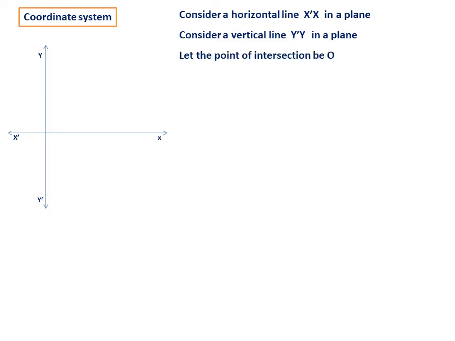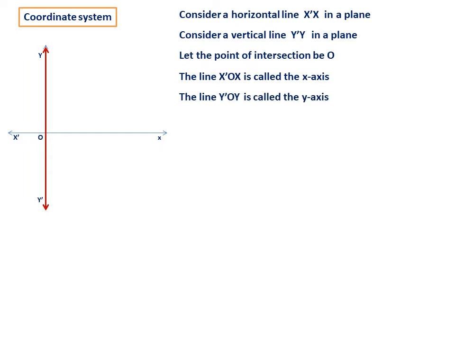Now let the point of intersection be O. So where these two lines intersect, that is called origin actually, that is denoted by O. Now x dash OX is called x axis. I have indicated by a red line. So that is x axis. Similarly, the vertical line, that is line y dash OY, is called y axis. That is the name.